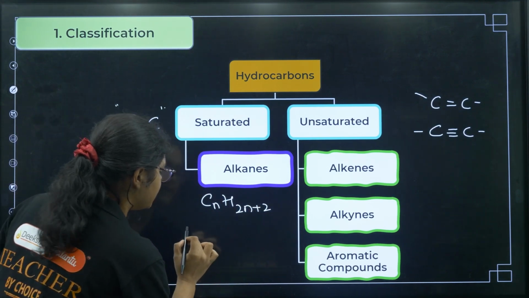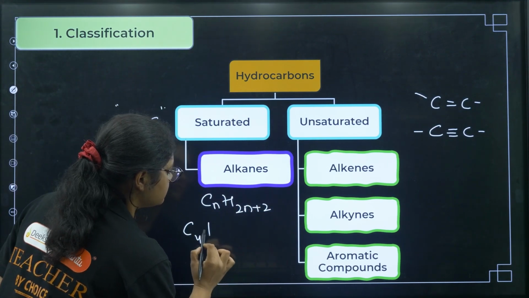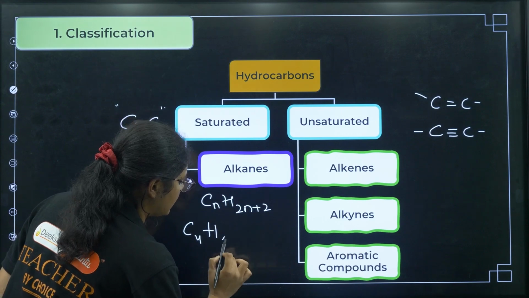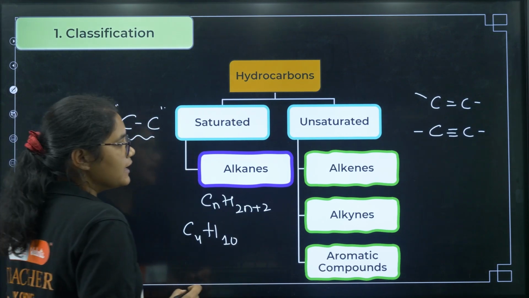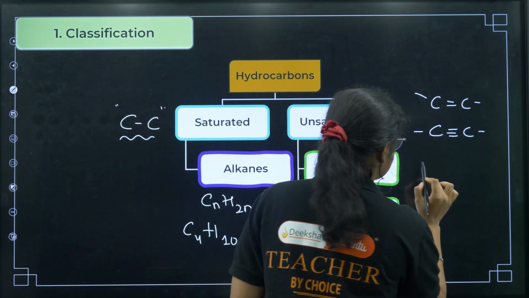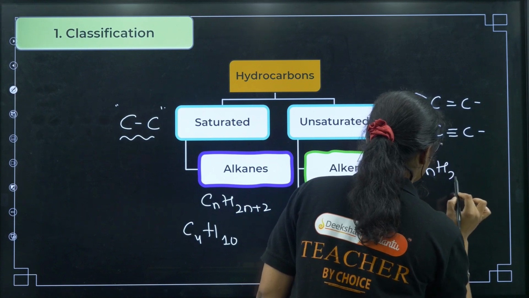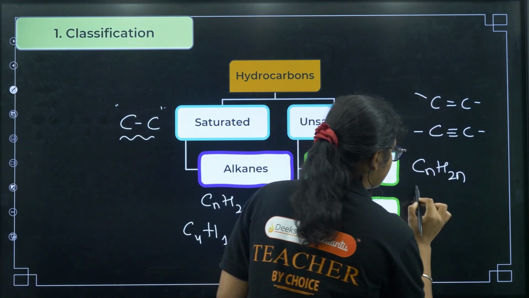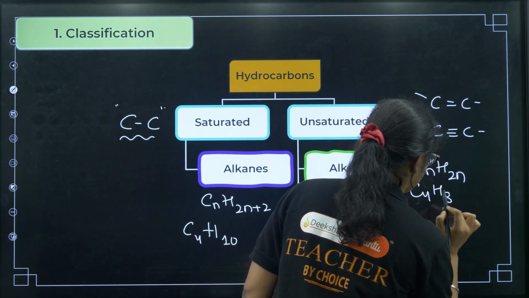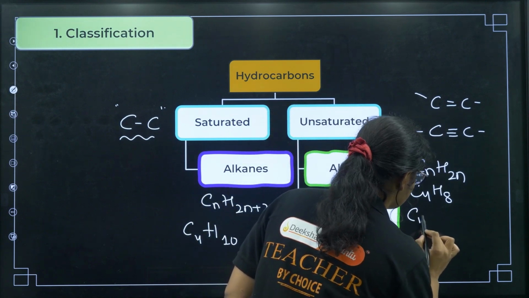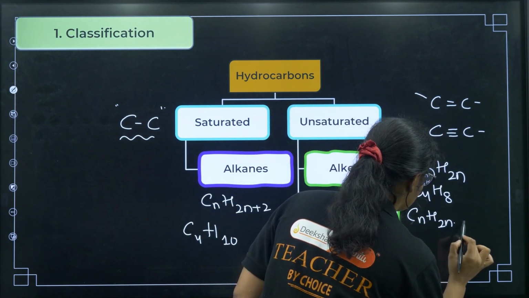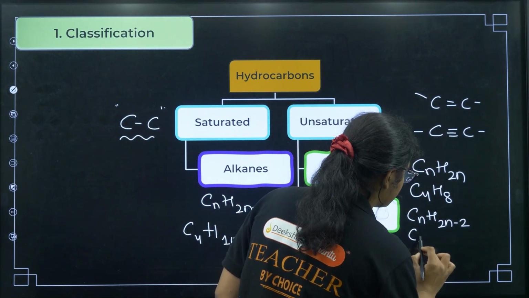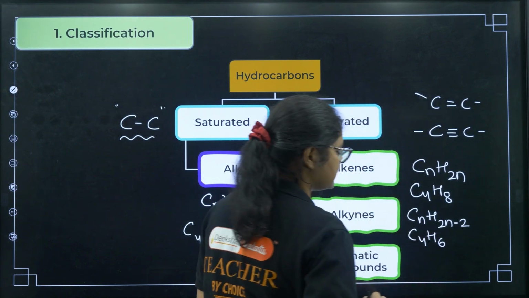For example, if I take C4, then how many H will be there? 4 2s are 8, 9, 10. Okay. Now if we have alkenes, the general formula of alkenes is CnH2n. Okay. So if I take C4, then it will be H8. The general formula of alkynes will be CnH2n minus 2. Okay, so if I take C4, then it will be H6.